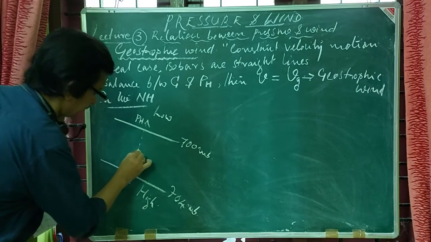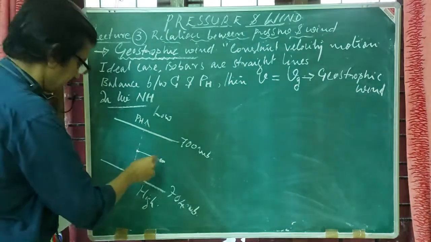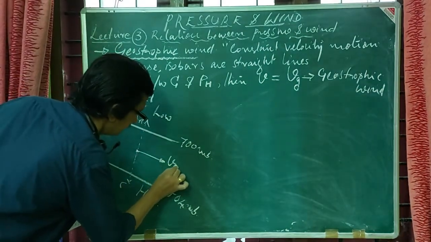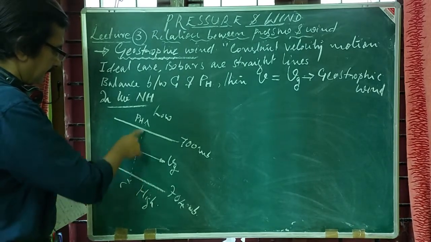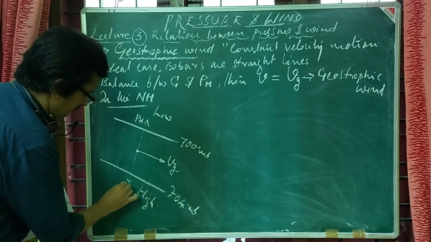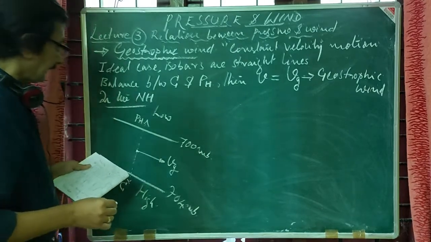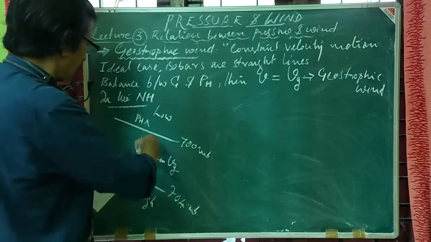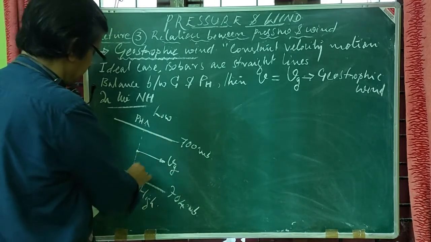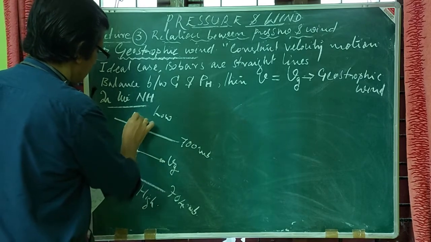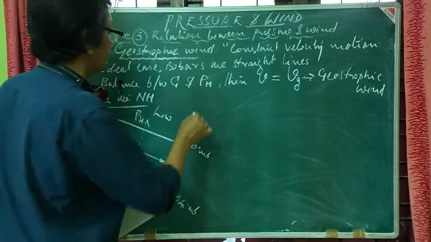Let it be the position of the parcel here, earlier it was in the fifth position. There you will achieve the Vg, that is parallel to the isobar, and there exists a balance between the horizontal pressure gradient force and the Coriolis force, with the low pressure to the left. No doubt the pressure gradient force acts from high to low.